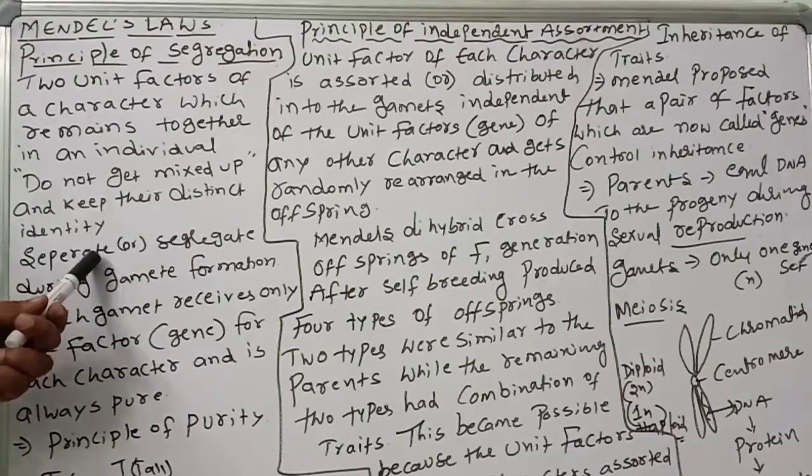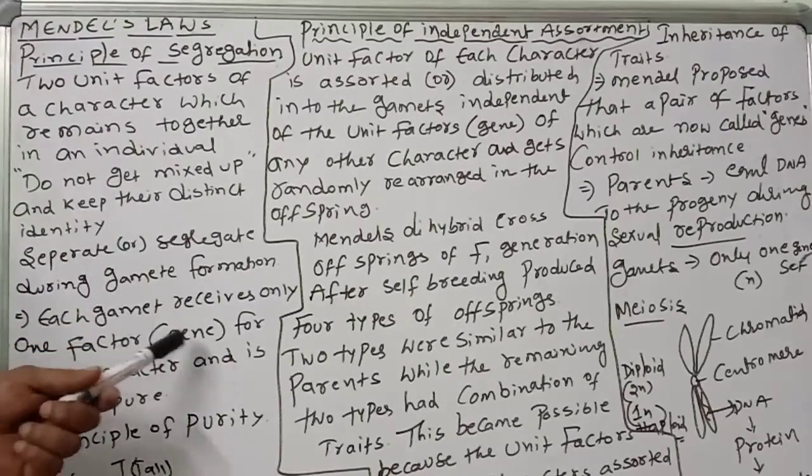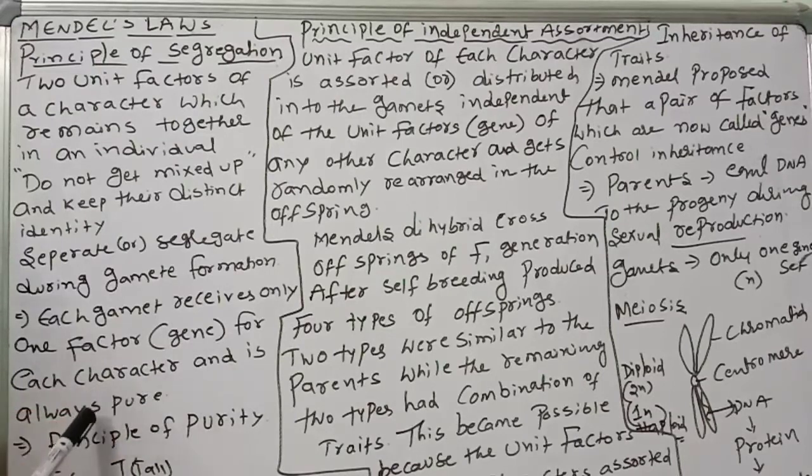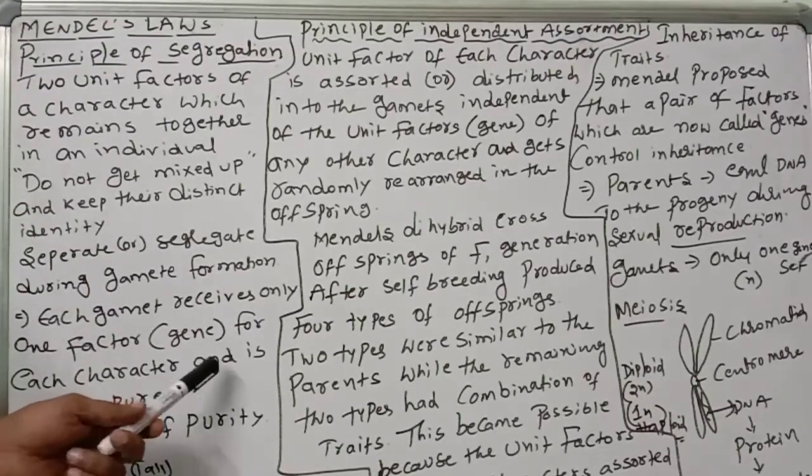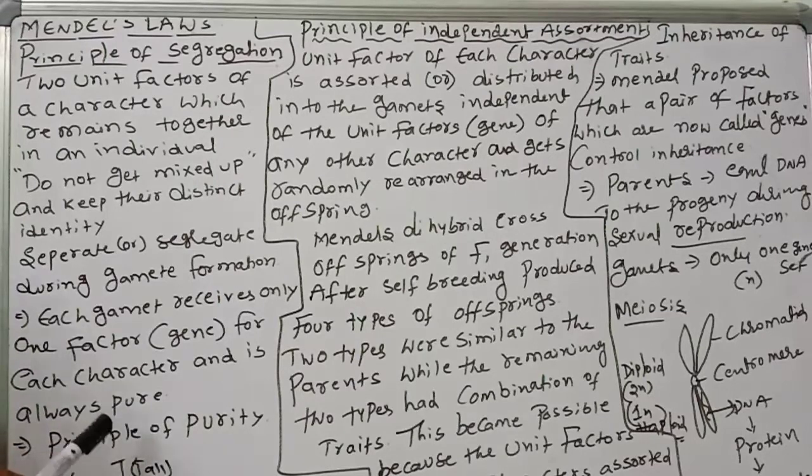They only separate or segregate during gamete formation. So each gamete receives only one factor for each character and is always pure, either capital T or small t. But capital T, small t cannot mix. That is called the principle of segregation. So that's why this law is also called the principle of purity.